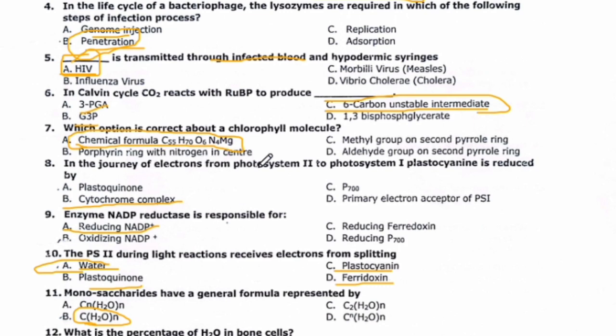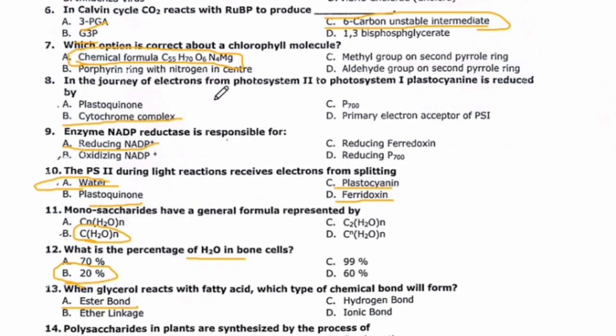Which option is correct about chlorophyll molecule? So they have given the right chemical formula in this: C55H70O6N4 and Mg. In the journey of electrons from photosystem 2 to photosystem 1, plastocyanin is reduced by plastoquinone, P700, cytochrome complex, primary electron acceptor of photosystem 1. So here the right answer is cytochrome complex.